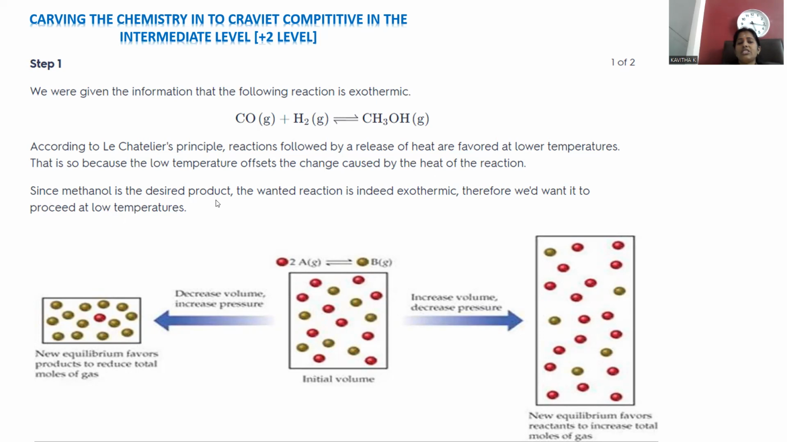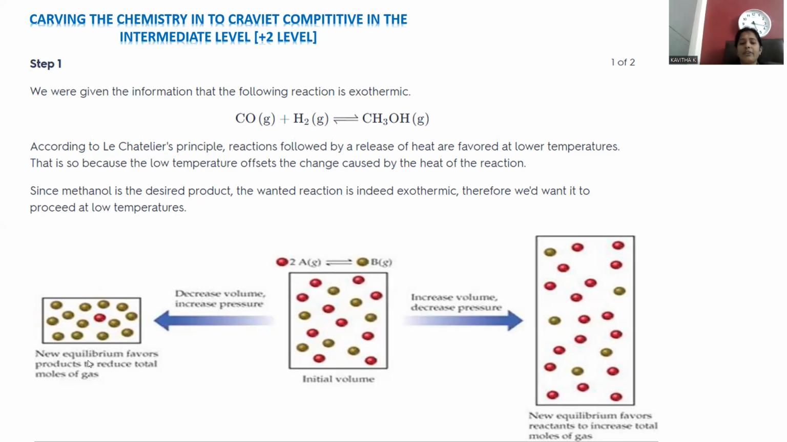Since methanol is the desired product, and the wanted reaction is indeed exothermic, we want it to proceed at low temperature. This is in accordance with Le Chatelier. And as per Le Chatelier, one more condition is mentioned. If you have more moles on the reactant side and fewer moles on the product side, what condition do we have? In that case, pressure will show its effect. How? By decreasing the pressure. If you decrease the pressure, the reaction moving towards equilibrium favors the product side. So here the total number of moles of product will be increased because fewer moles are there.